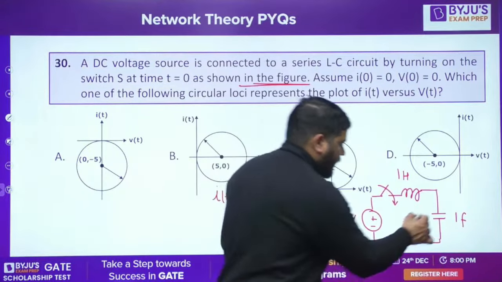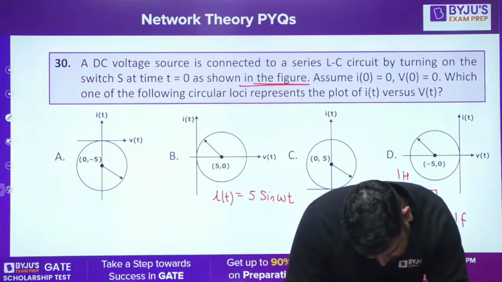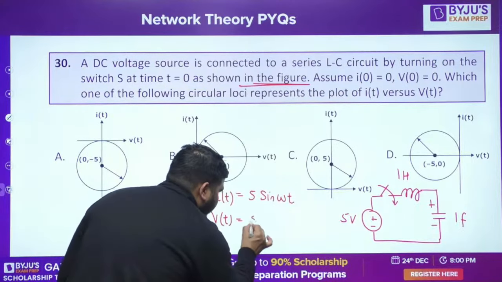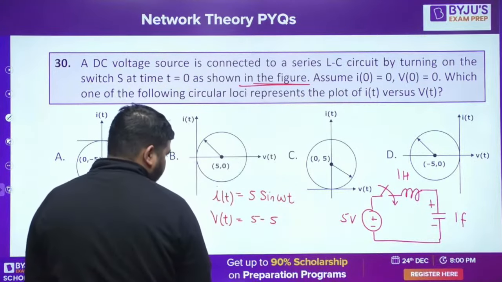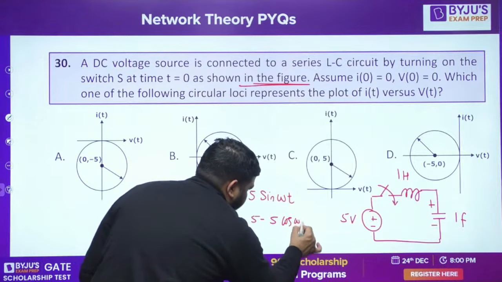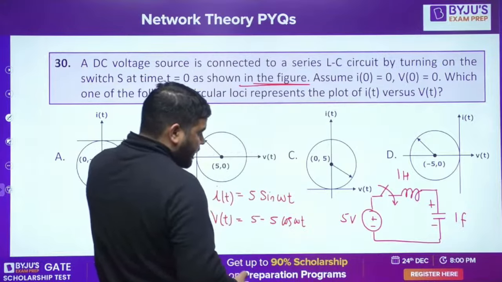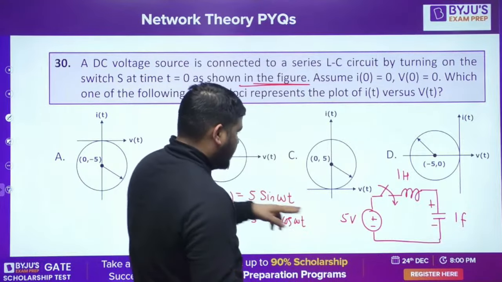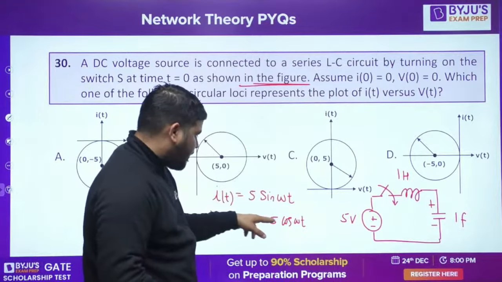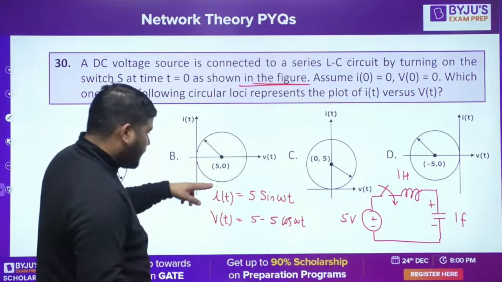Okay, now the voltage equation, the capacitor voltage equation. V is the capacitor voltage. Let me check. Yes, V is the capacitor voltage. So the capacitor voltage equation is Vt is equal to 5 minus 5 cos of omega t. Please check, is it 5 minus or 5 plus? I think it's minus. That's correct. It cannot be plus. It should be minus. Yes, it's minus. Okay. So this is IT equation.